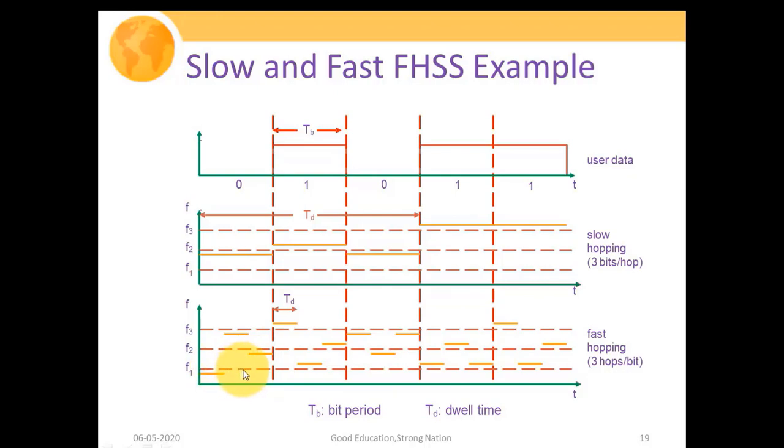So we could say that this is fast hopping, where the central carrier frequency is changing very fast. In this particular example, we are changing the central carrier frequency 3 times in order to transmit 1 bit of information. So this is showing the fast hopping frequency spread spectrum system.